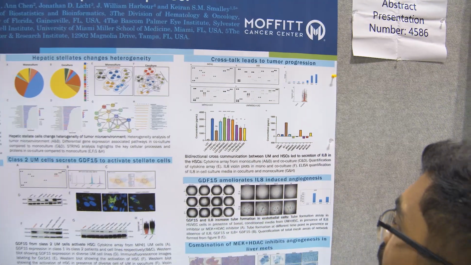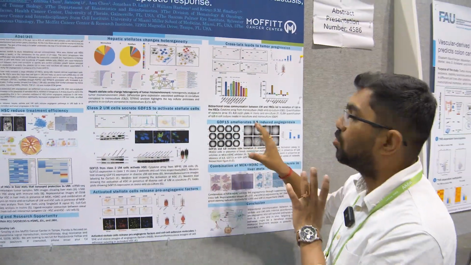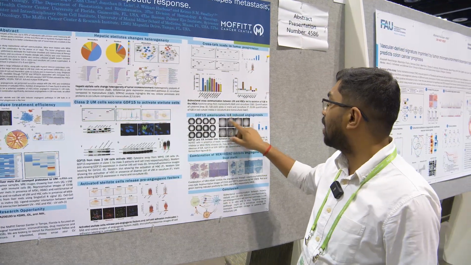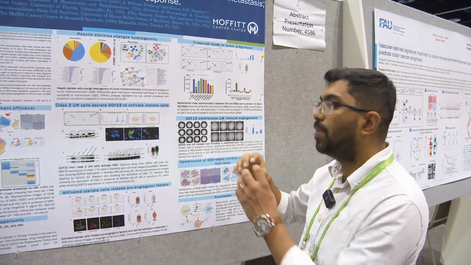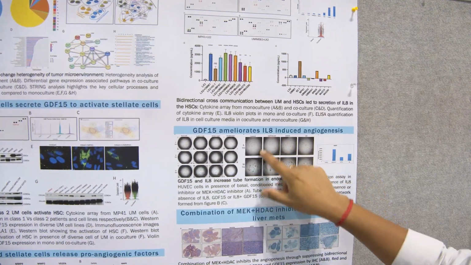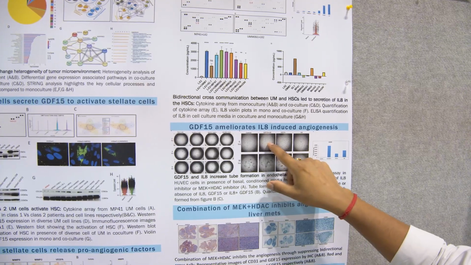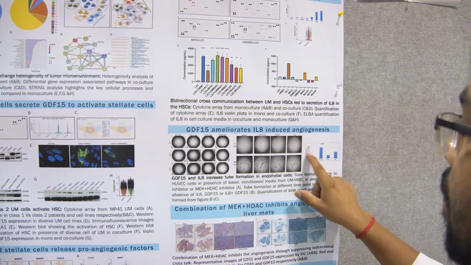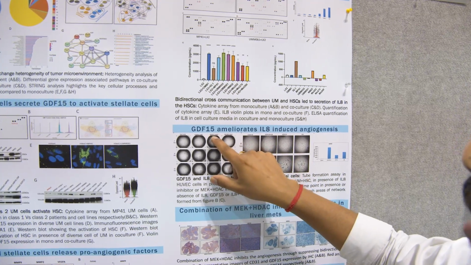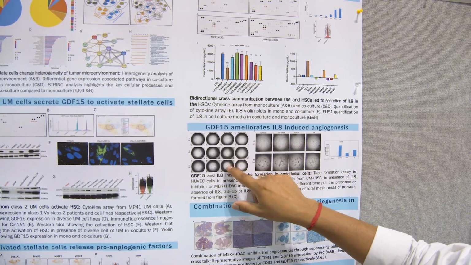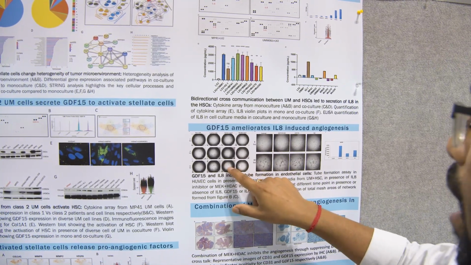Since many of these factors lead towards angiogenesis, we saw that adding GDF15 and IL-8 together increased tube formation on endothelial cells, the HUVEC cells. You can see that the combination had a higher number of networks formed. But when you inhibit with either IL-8 or HDAC and MEK inhibitors, there is a disruption of tube formation in the HUVEC cells.